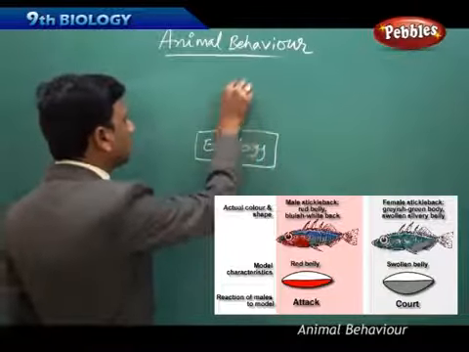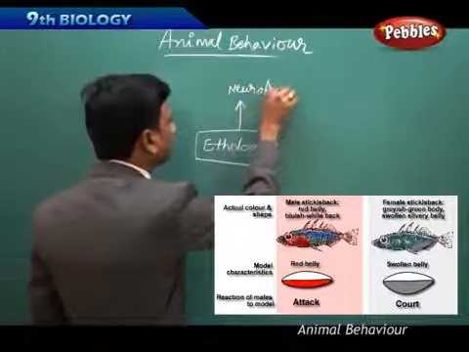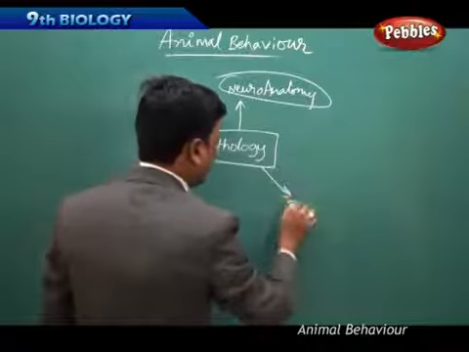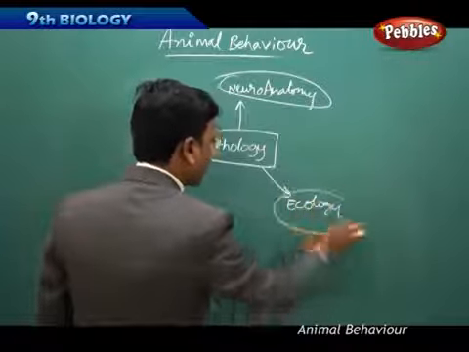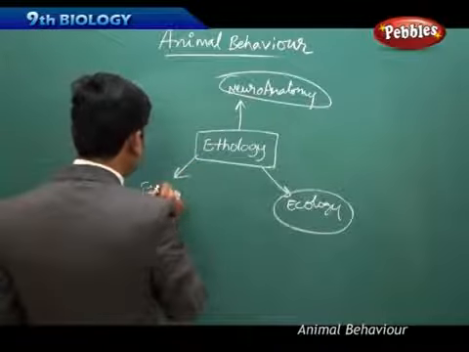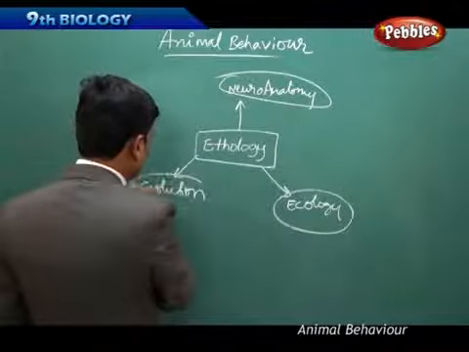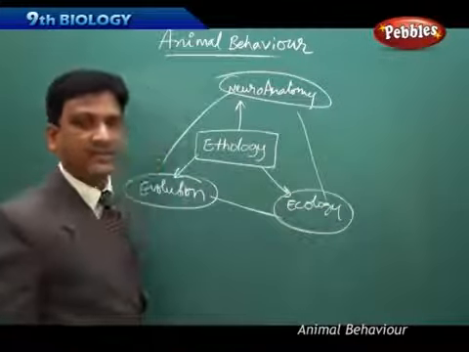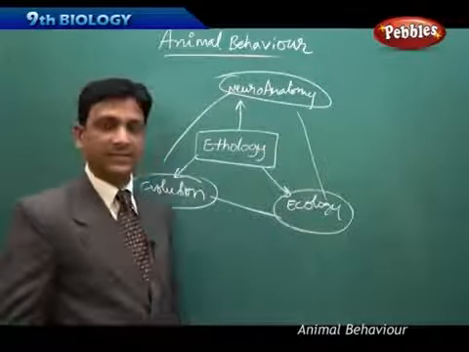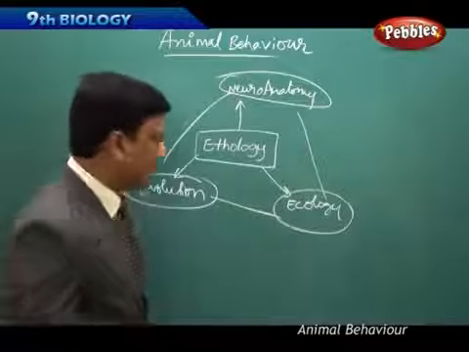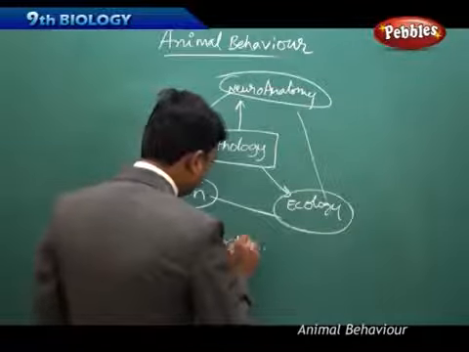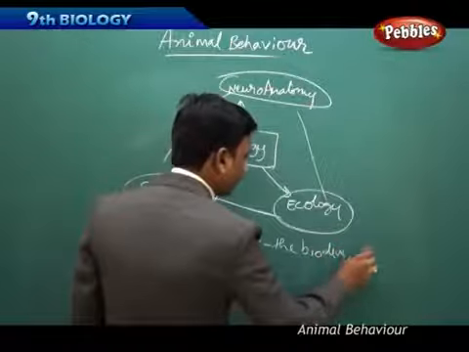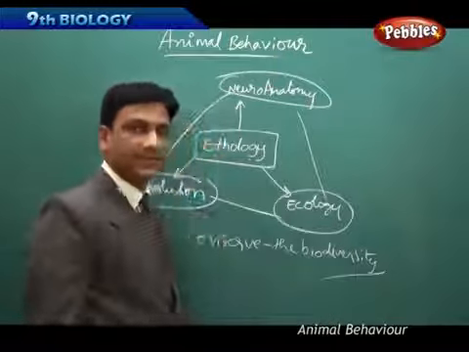So that study is named ethology, which has a strong relation with other disciplines. This is linked to neuroanatomy, ecology and evolution. So this ethology is strongly related to these other disciplines. The main aim of studying ethology is that it helps us to conserve biodiversity. So the main aim is to conserve biodiversity. Biodiversity can be conserved well.